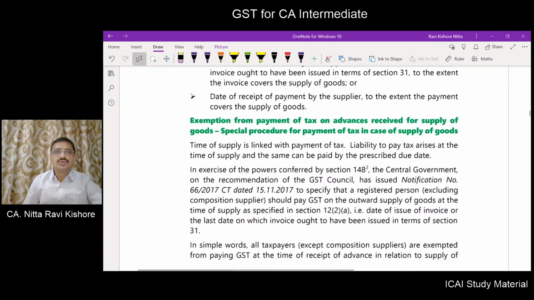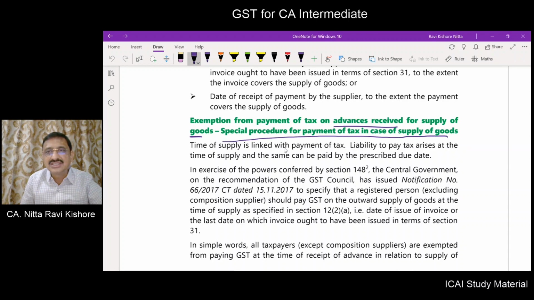Now, exemption from payment of tax on advances received for supply of goods. Special procedure for payment of tax in case of supply of goods. Now the time of supply is linked with the payment of tax. Liability to pay tax arises at the time of supply, and the same is to be paid within the prescribed due date.